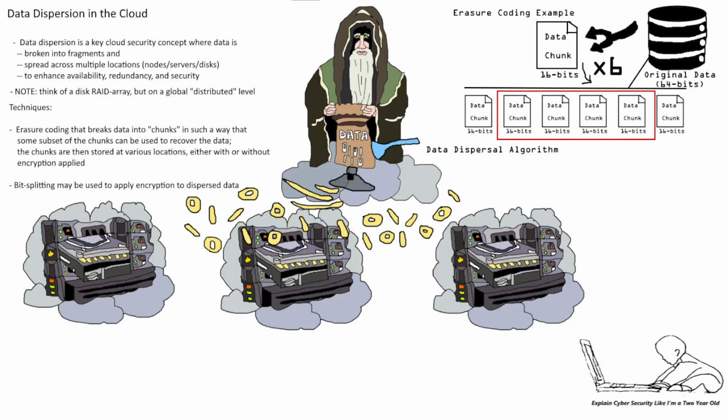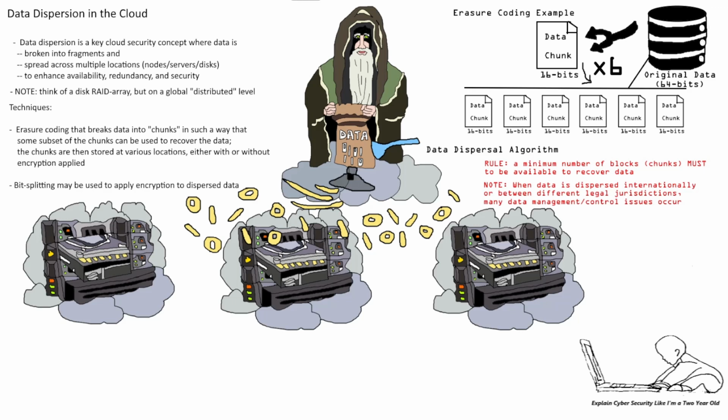And if you are wondering what the other 2 blocks or chunks are for, they are for redundancy or parity, similar to how this works in a RAID array. Meaning there must be a minimum number of blocks or chunks to be available to recover the data, and these must be spread across the multiple locations. It's also worth noting that when data is dispersed internationally or between different legal jurisdictions, many different data management control issues may occur, so please be sure to check with your legal teams.